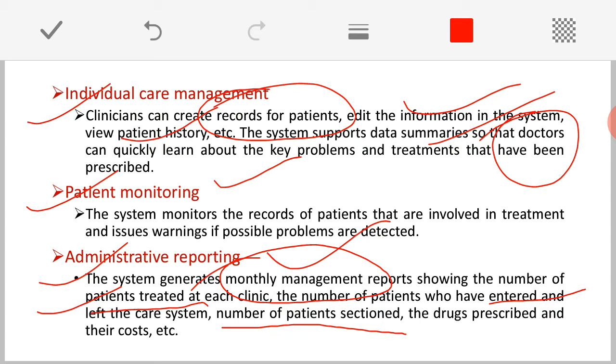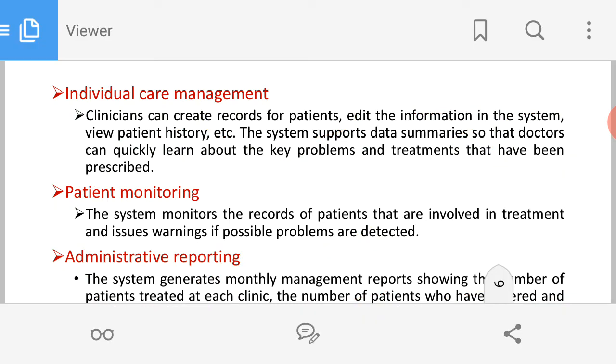It means that if a person is suffering from a serious mental health problem, such patients may be admitted. And how many patients came to the health clinic, took the prescription and went back, what about the drugs prescribed, and the cost of those drugs. All this information can be generated in terms of a report by using this mental health care information system.